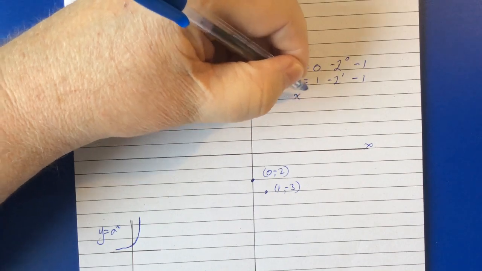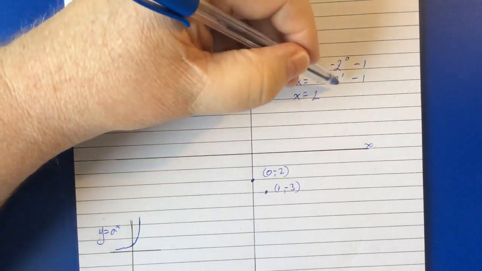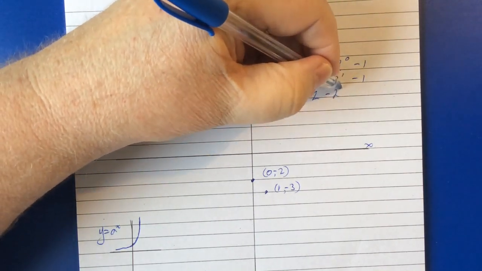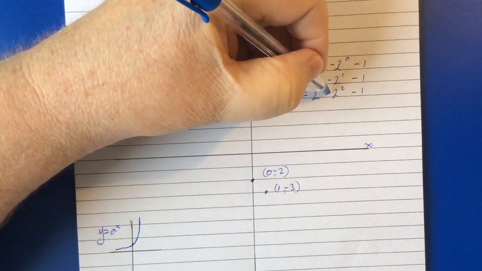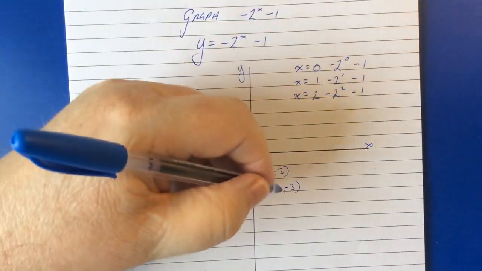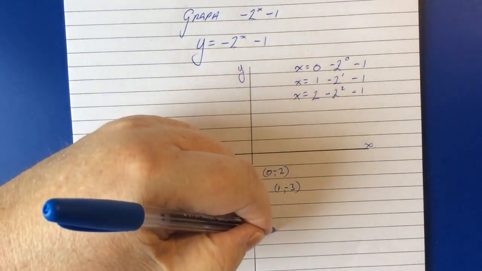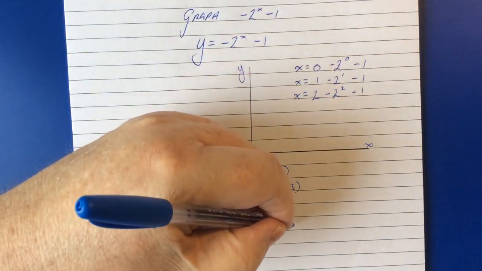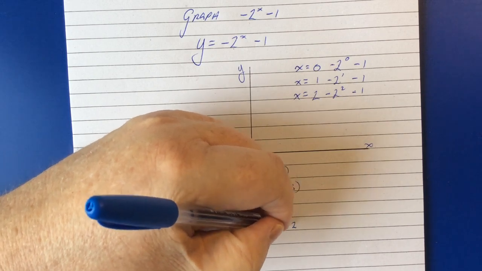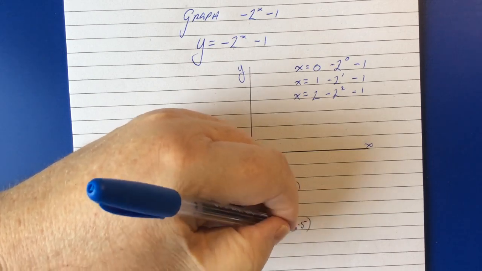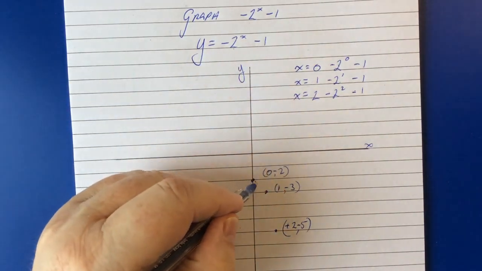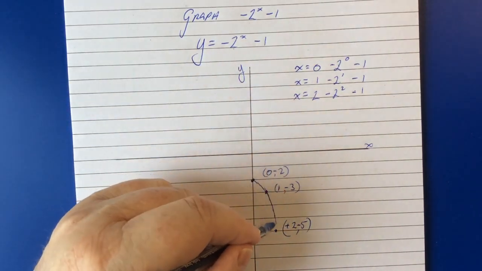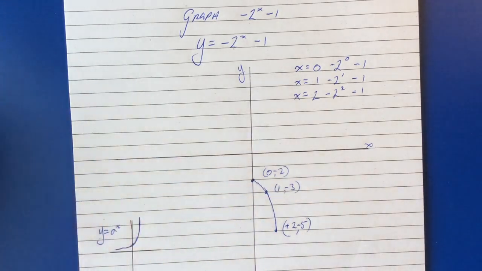Let's try one more. X equals 2. So that is negative 2 to the power of 2 minus 1. 2 to the power of 2 is 4. Make that negative. Subtract 1. We get, we're already down here. Sorry, this is positive 2, negative 5. Get that round the right way. And so what we're seeing is this sort of shape coming into view.